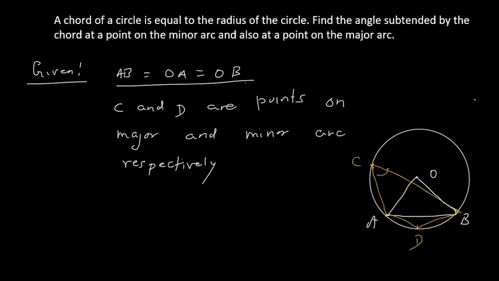Now this is given. What we have to find is the angle subtended by the chord at the point on the minor arc and the major arc, that is, angle ACB and angle ADB.